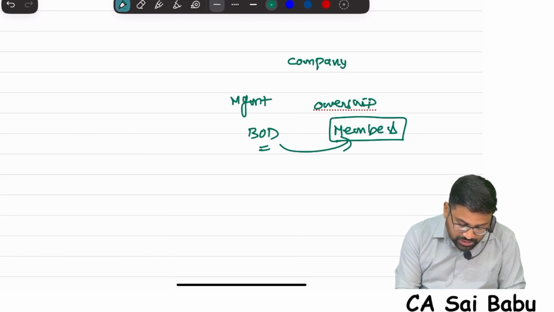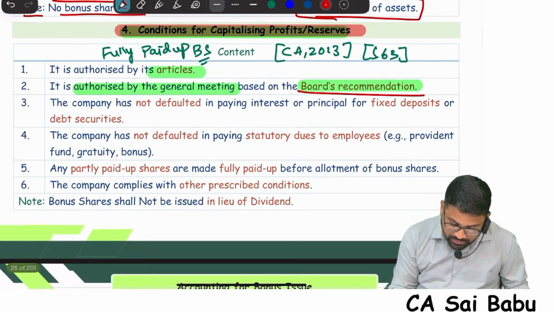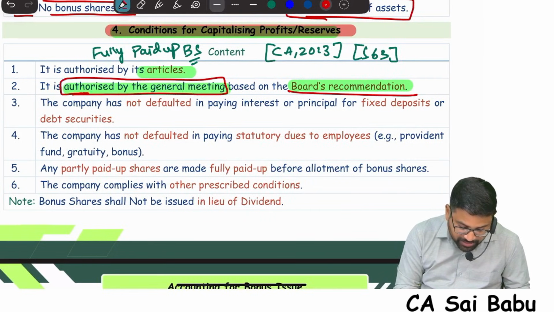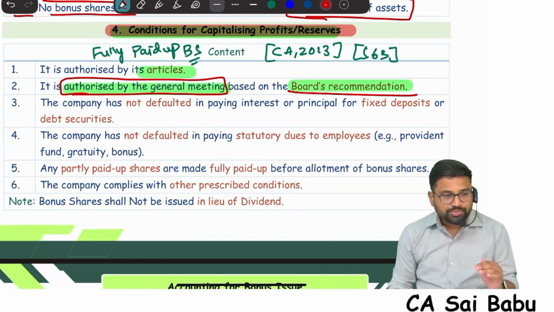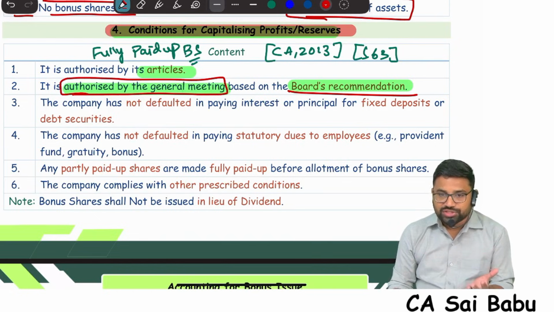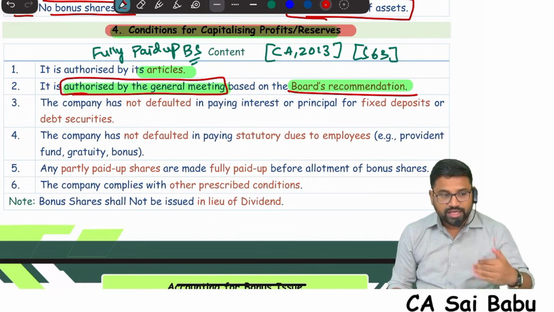So here the bonus issue is also the same, sir. First the board of directors decides, okay, then it should be authorized in the general meeting. General meeting means shareholders' meeting. So a shareholders' meeting will be held. In that meeting, the board of directors has already recommended the bonus issue. Shareholders will approve it. Then the decision should be taken. I mean, they can issue fully paid bonus shares.